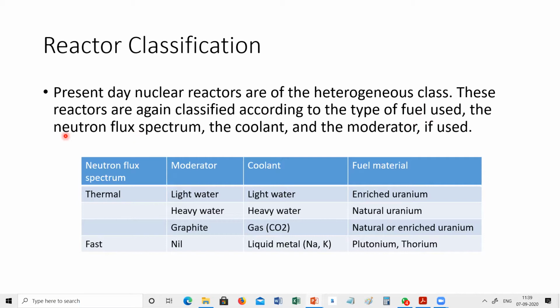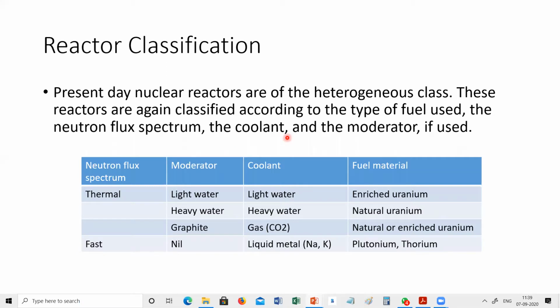Okay, the neutron flux spectrum is what? Whether the neutron is a fast moving neutron or slow moving neutron, or the flux means the amount of neutrons which is given as a starting material to start the fission reaction.